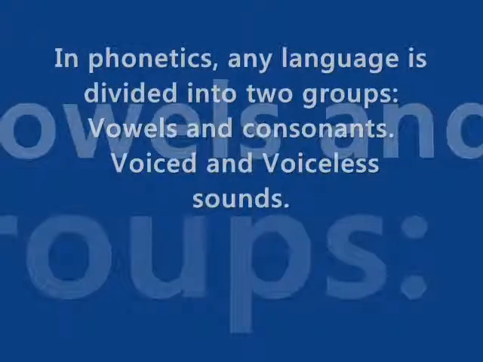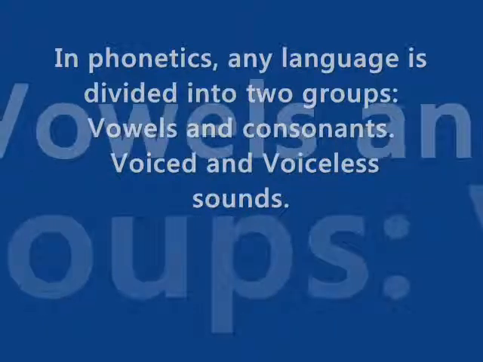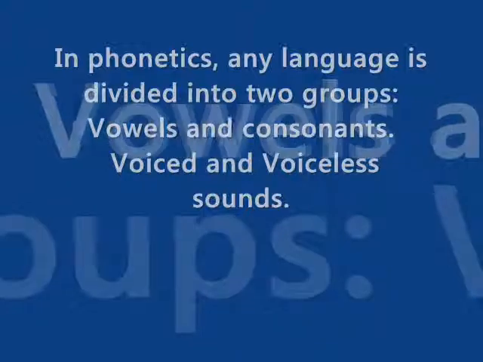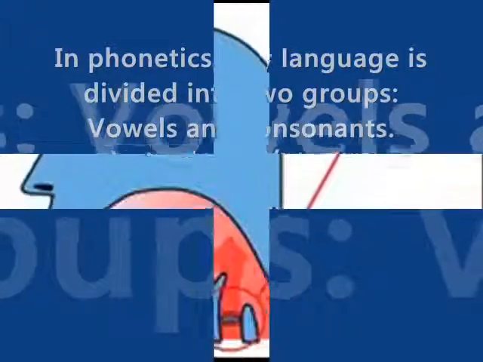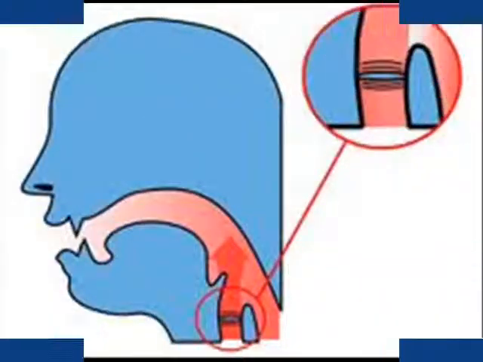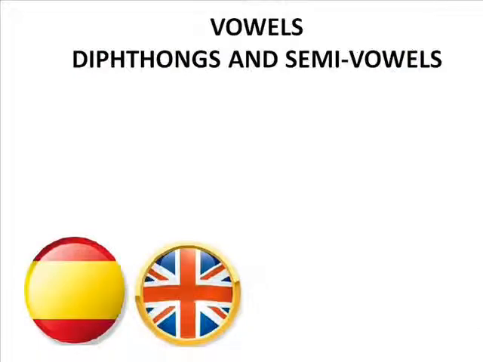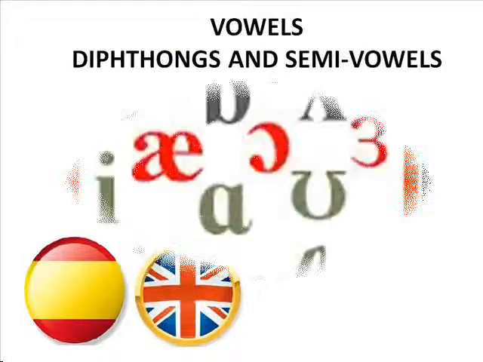In phonetics, any language is divided into two groups, vowels and consonants. Also, they are divided into voiced and voiceless sounds because of a vibration of the vocal cords pronouncing them. In this case, all vowel sounds are voiced. Moreover, talking about vowels, we find diphthongs and semivowels.